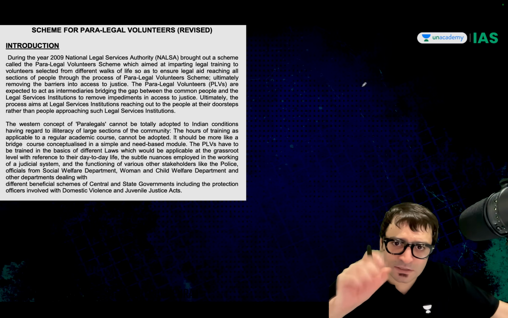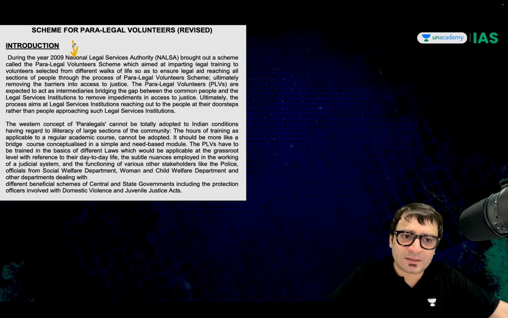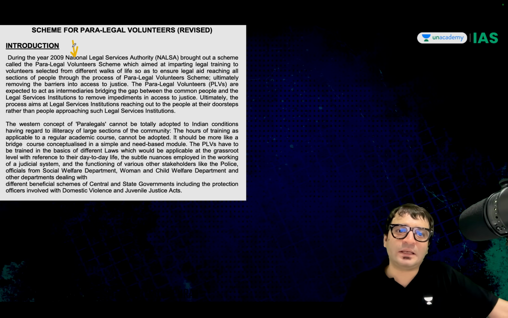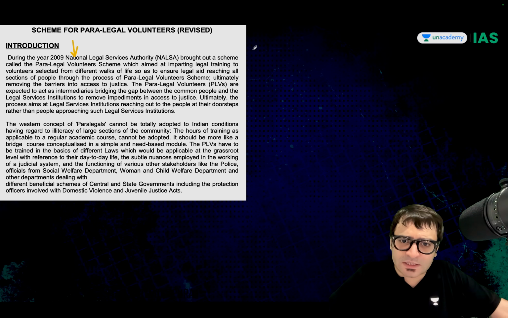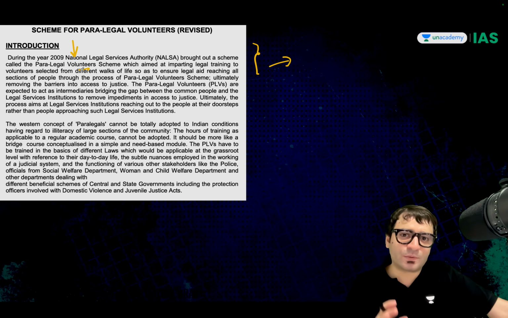When did this practice start in India? The year was 2009. NALSA, National Legal Services Authority, brought a scheme called Paralegal Volunteer Scheme. We should select individuals.